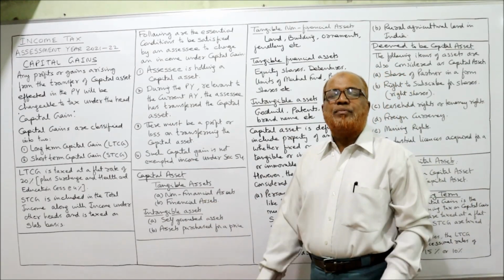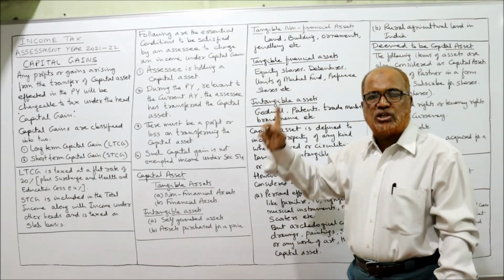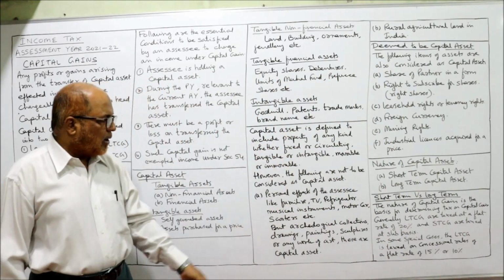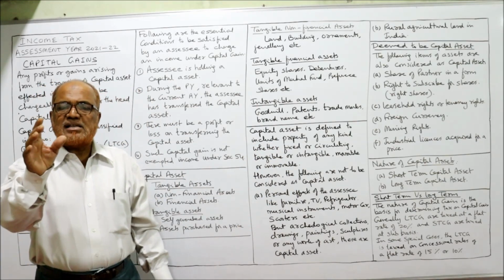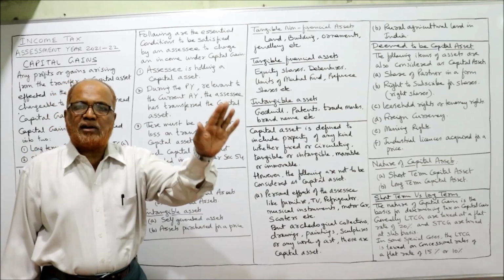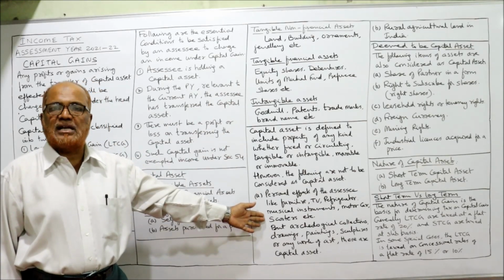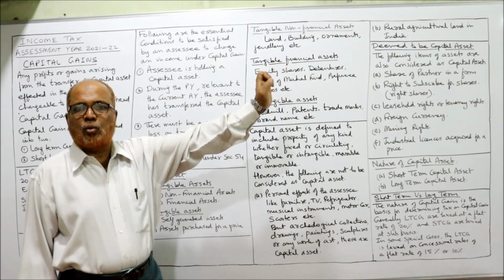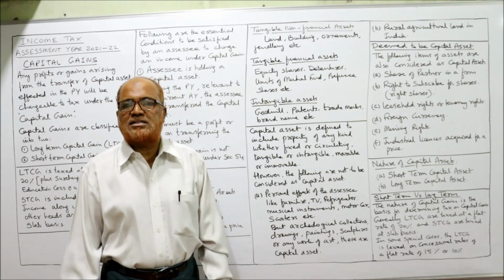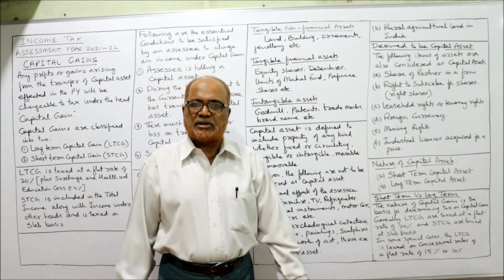Again under tangible, non-financial and financial. Then intangible capital asset. Then I have explained about the capital asset meaning and which are the assets which are not treated as capital assets. Personal effects and agricultural land in rural area. Next I have explained you about the deemed capital asset. And lastly, nature of capital asset.